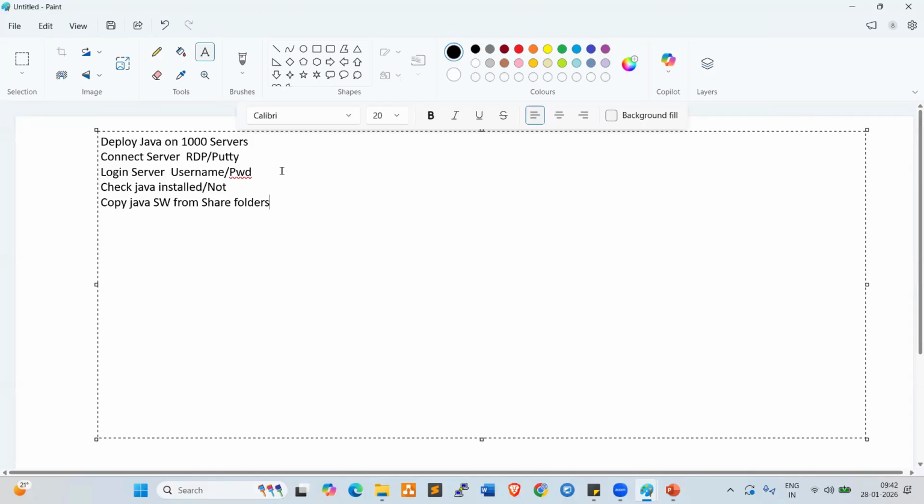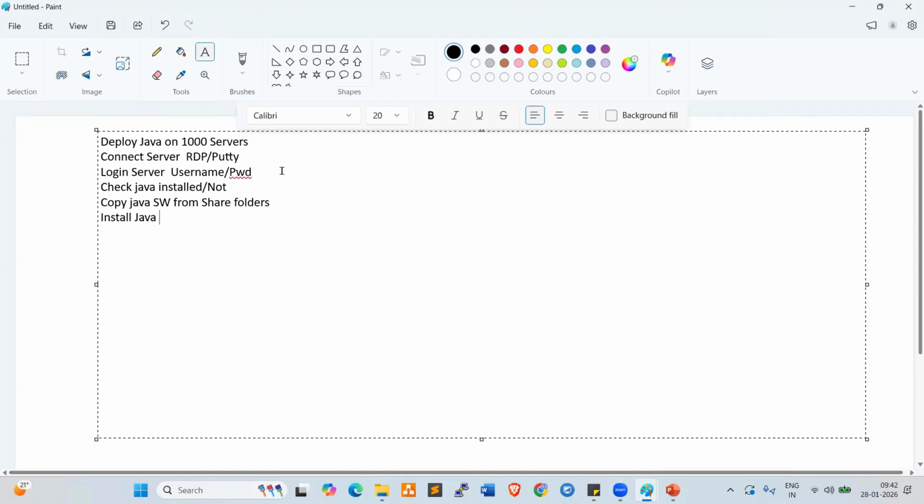In real-time projects, we don't download from the internet. We don't use pen drives or CD drives because of firewalls. We copy the software from share folders, from central locations. Once we copy the software, we can install Java on the server.